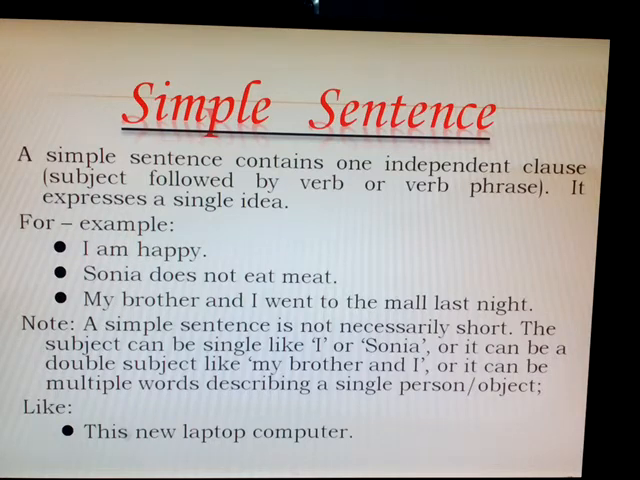Now note, a simple sentence is not necessarily short. The subject can be single like I or Sonia, or it can be a double subject like my brother and I. But remember, it expresses an idea that is single. Or it can be multiple words describing a single person or object, like this new laptop computer. So the subject is described in many different ways.